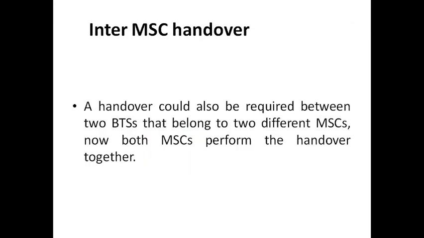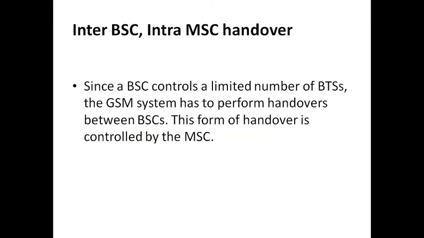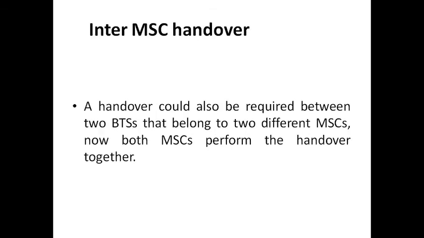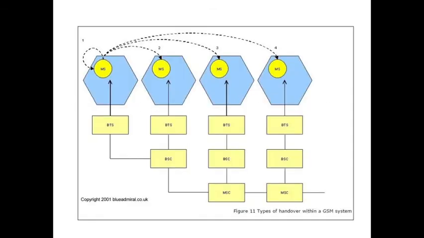And the third one is inter-BSC intra-MSC handover. Since a BSC controls a limited number of BTSs, the GSM system has to perform handovers between BSCs. This form of handover is controlled by the MSC. We will move to the diagram again. Look at the third one. In the third radio cell, now what happens?